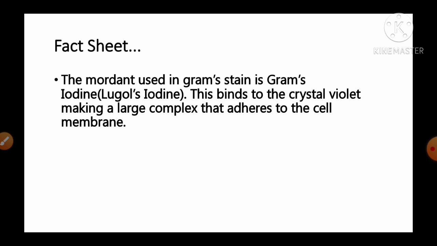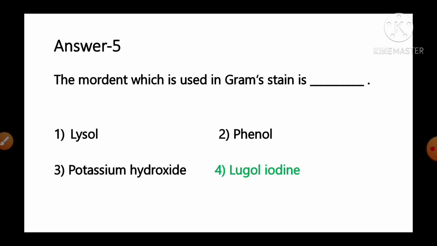This binds to the crystal violet, making a large complex that adheres to the cell membrane. So as per the information, it is Gram iodine or Lugol's iodine that is used as a mordant in the gram stain. So option number 4 is the correct answer for this question.